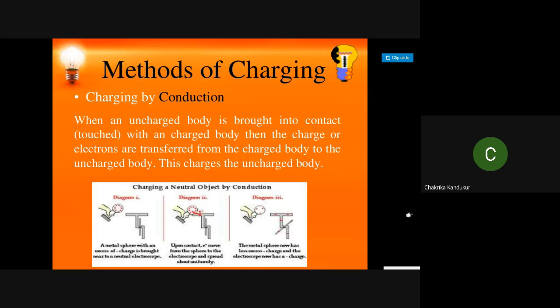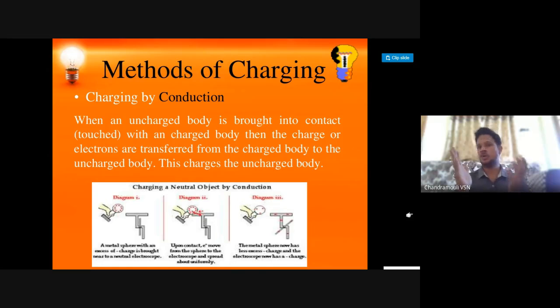This charges the uncharged body. It's simple. When two bodies are there, one is charged and the other is uncharged. When the charged one is brought closer, the other will also be charged. That's conduction. Conduction means by physical contact.